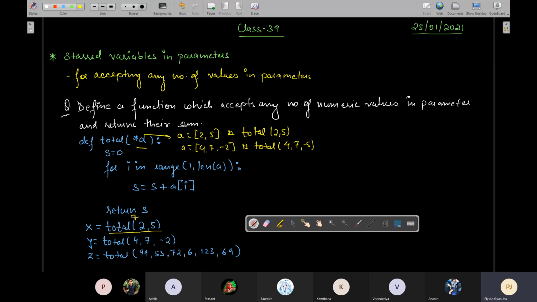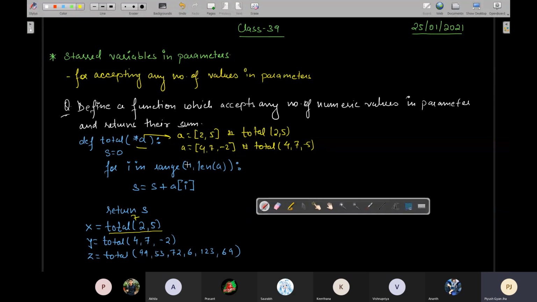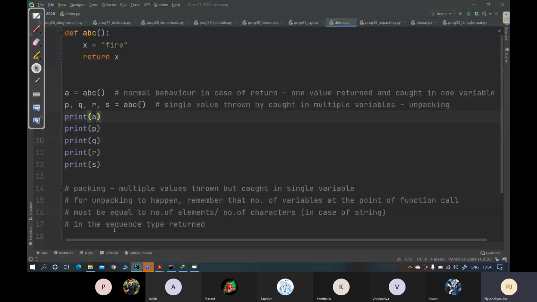Okay, and then this will get assigned to X. X will store 7. फिर इसी तरह Y तुम्हारा 4 plus 7 minus 2, that is 9. This will be returned, A will become this list. If you add 1 by 1 to each, you will get 9. S will be returned 9. Here in this case 9 will be returned before the function gets destroyed. इस तरह करके this will find the sum of any number of arguments. इसको एक बार रन करके चाहो तो वो भी देख सकते हो.